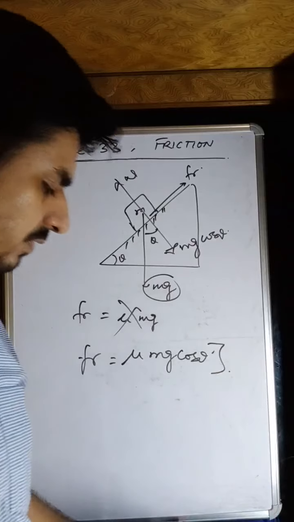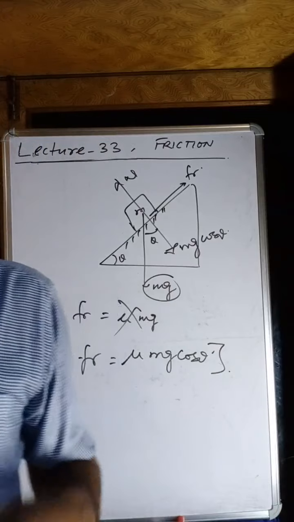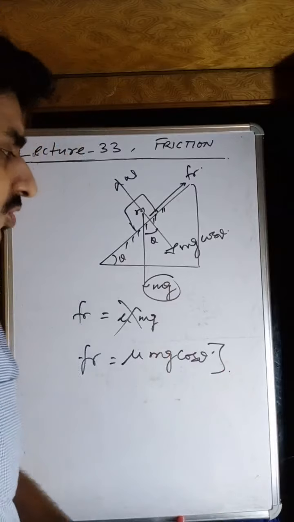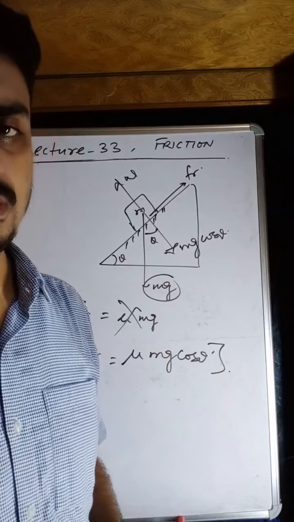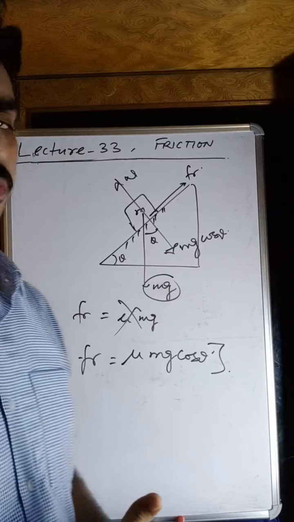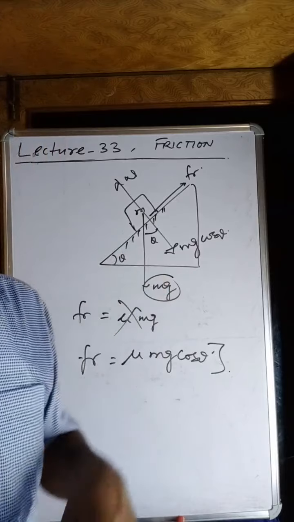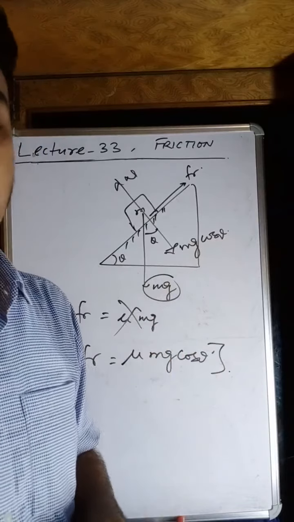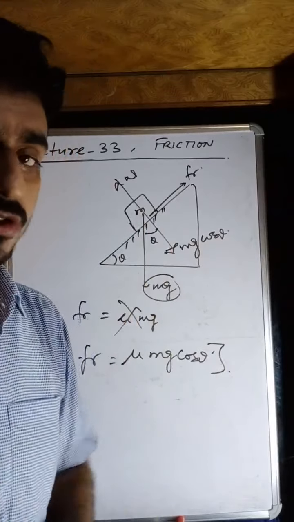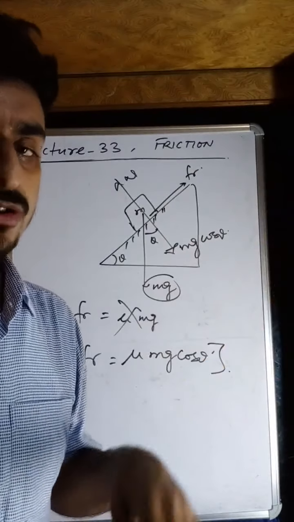So, my dear students, today we have studied the basic concepts of friction. We have studied the definition of friction force, the types of friction force, and on which quantity this friction force actually depends. From next day, we will start the calculative portion of the friction force, and we will study if any body is kept over the wedge, how much time it takes, and what the acceleration should be. Do you remember the acceleration without friction, if any body is kept over the wedge, that is, an inclined plane? It is g sin theta.